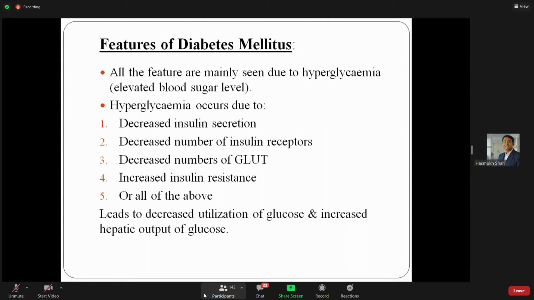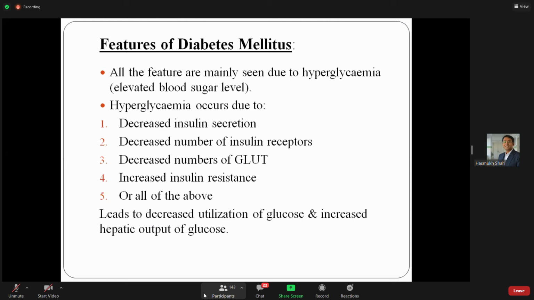Now, features of the diabetes mellitus. These are the following features responsible for the hyperglycemia or elevated blood sugar level. So the first one is the decrease in insulin secretion. Second one, decrease in number of insulin receptors. Third one, decrease in number of glucose transporters. Fourth, increase in insulin resistance.